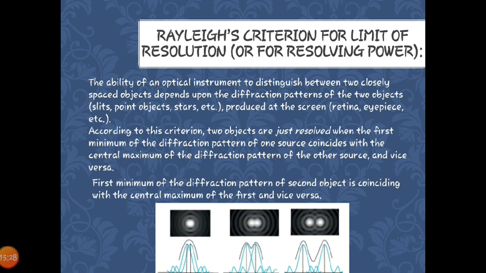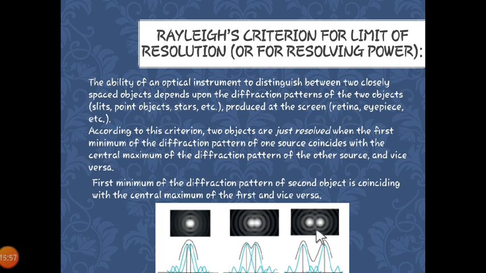What just resolved means is when the central maximum of one is coinciding with the first minimum of the other. These are just resolved. They are trying to resolve, and this is completely resolved. These are resolved elements. So this is all about Rayleigh's criterion.